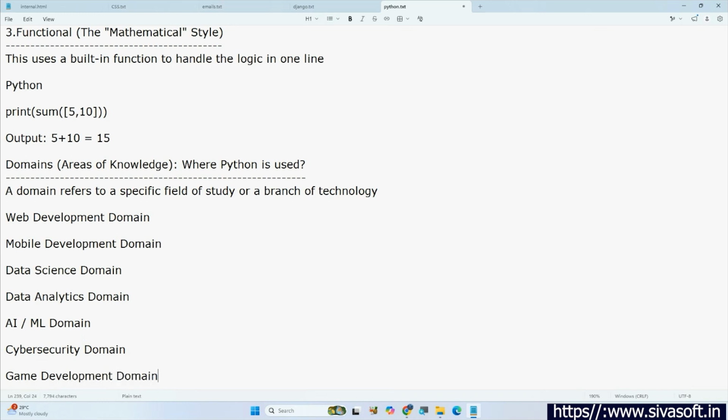So I think you got some clarification here. By using Python, not only for AI, ML or data analytics, we can work in each and every domain. This is another biggest advantage in case of Python.